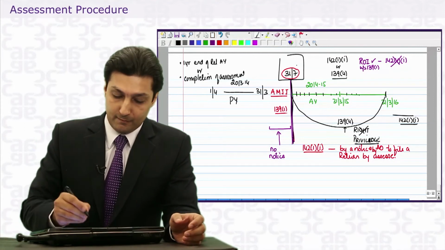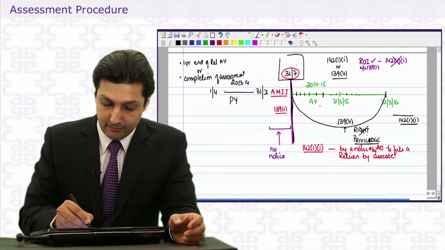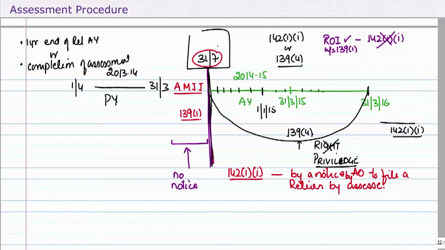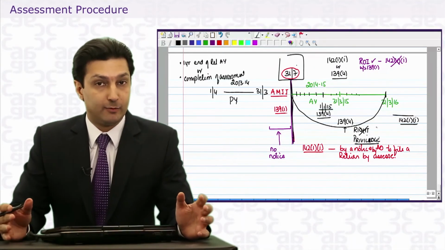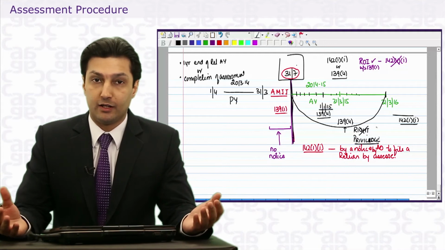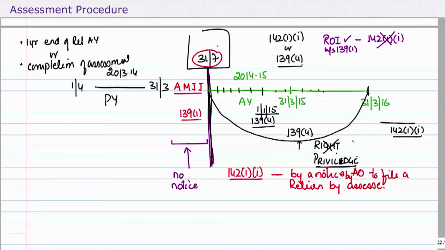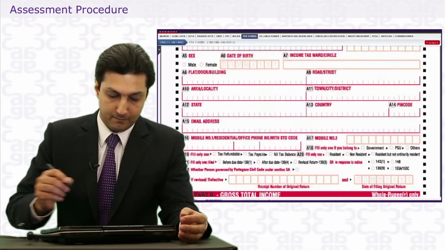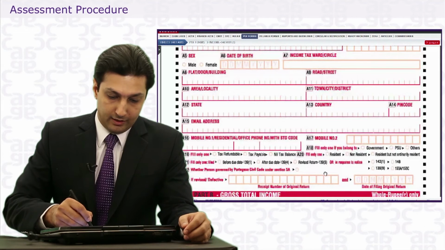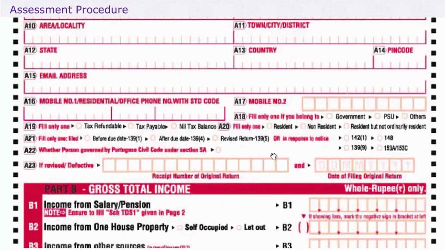So we take examples. We say the assessee files a return on 1/1/15 under 139.4. Now the forms of returns are exactly the same. That means whether I'm filing an original return, a belated return, or for that matter a revised return, the form will remain the same. This is the ITR 1 form, also referred to as Sahaj.